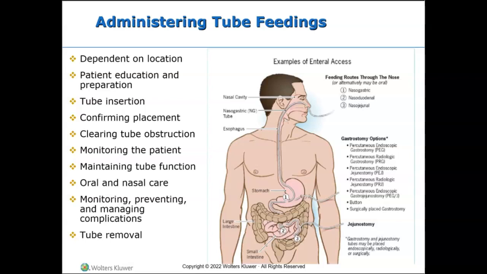Clearing a tube obstruction. The way we do that is we use the push and pull technique. We fill a 50 milliliter syringe with warm water and connect it to the tube. We push and pull on the syringe like using a bicycle pump to try to dislodge the blockage. This could take up to 30 minutes before the tube becomes unblocked, okay?